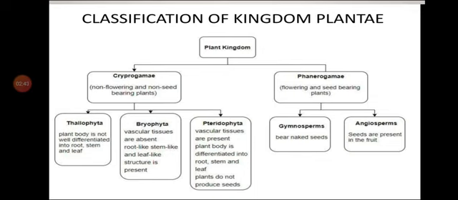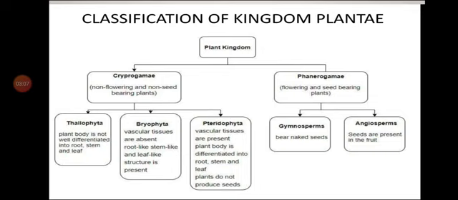In bryophyta, vascular tissue is absent, but root-like, stem-like and leaf-like structures are present. In pteridophytes, vascular tissue is present. The plant body is differentiated into root, stem and leaf, and plants do not produce seeds.